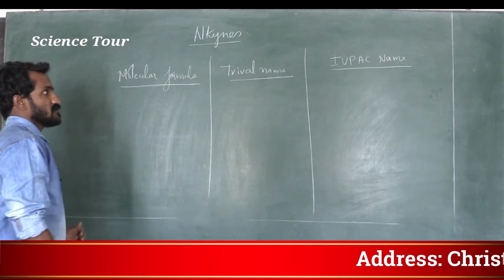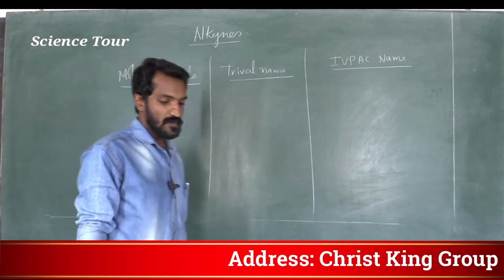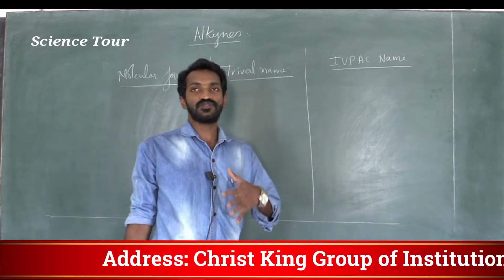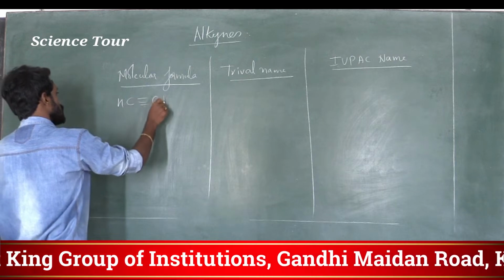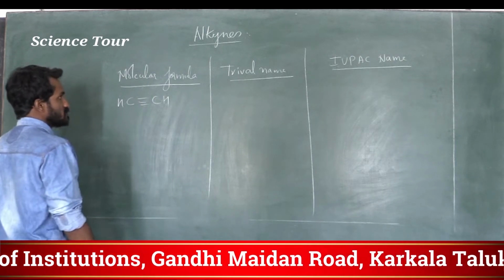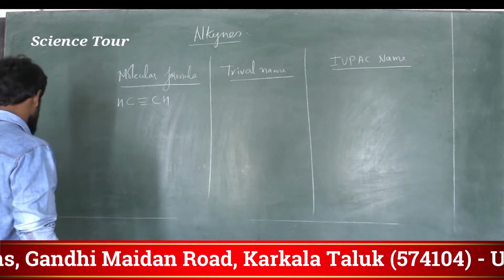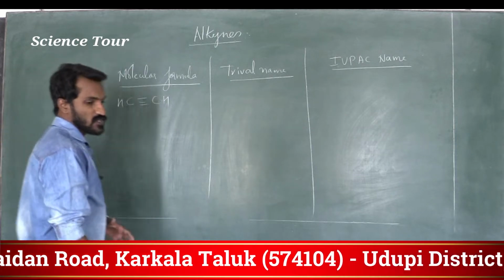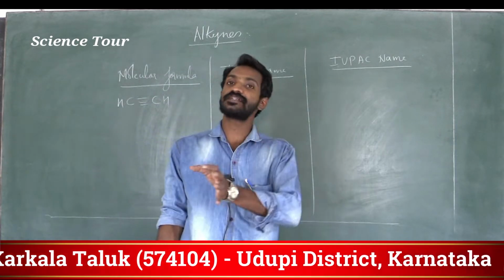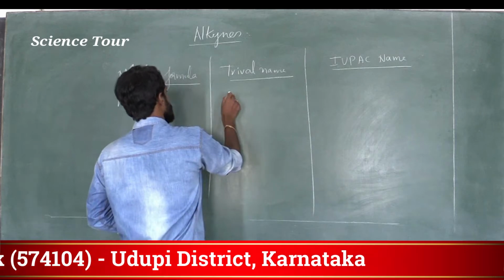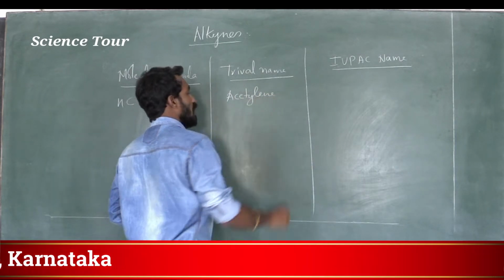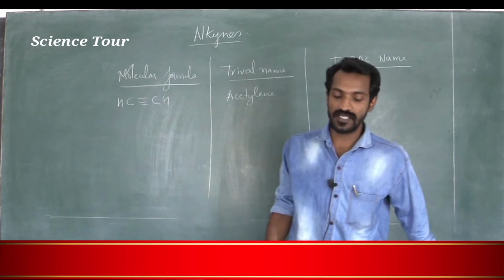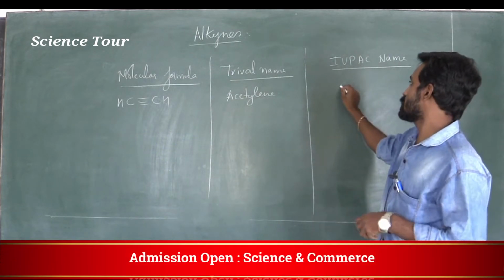The first molecular formula is CH triple bond CH. The trivial name is acetylene, and the IUPAC name of this one is ethyne.